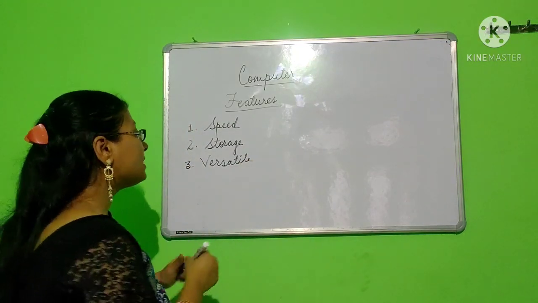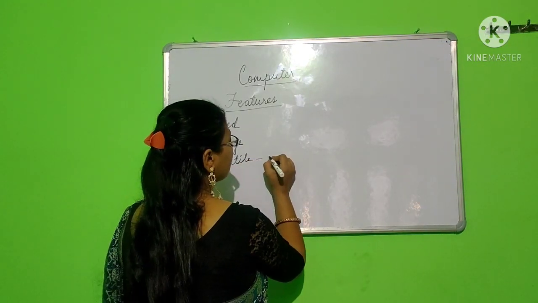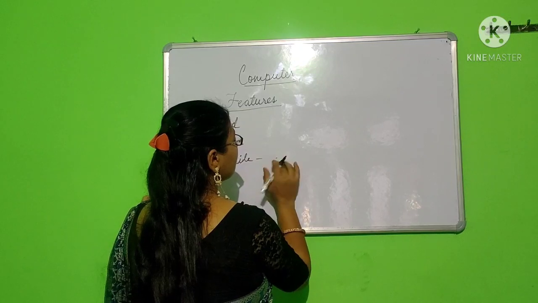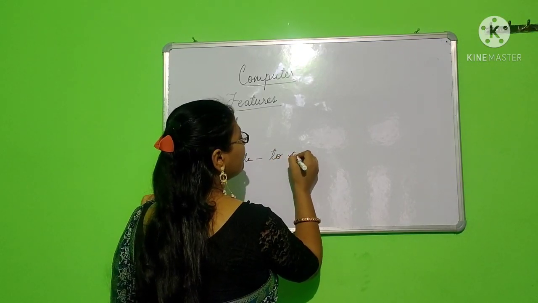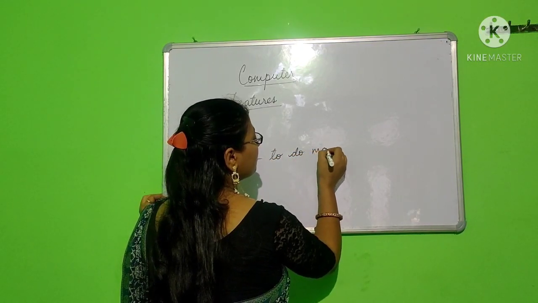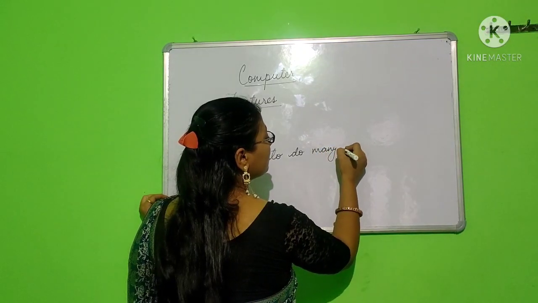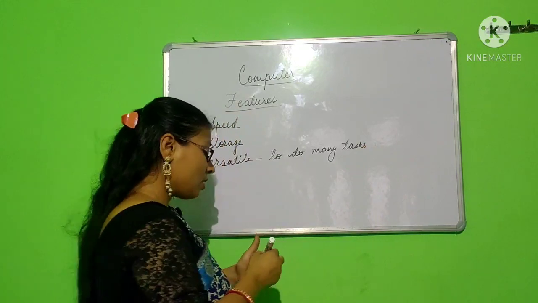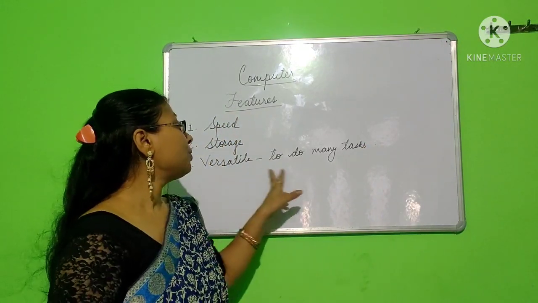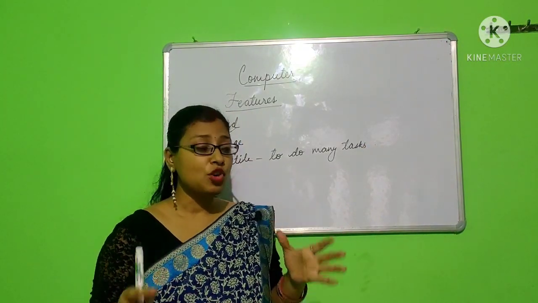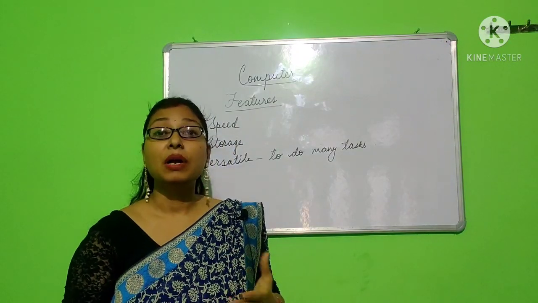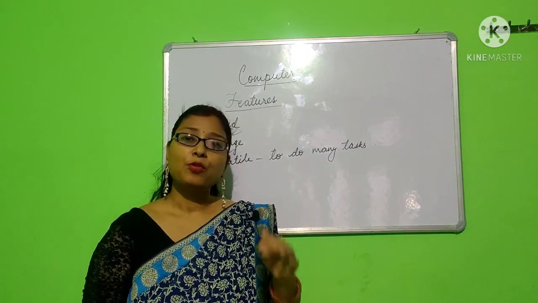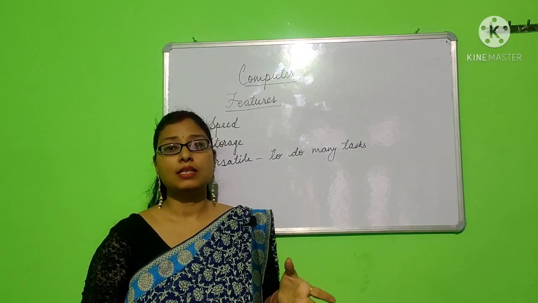Okay, versatile means to do many tasks. To do many tasks. In short, we can term it as multitasking. At one time we can do more than one task in a computer.